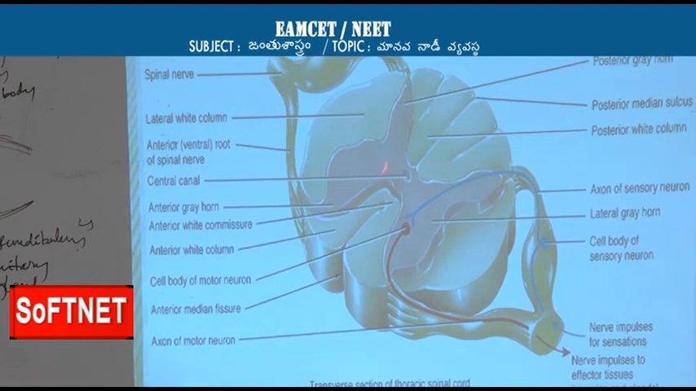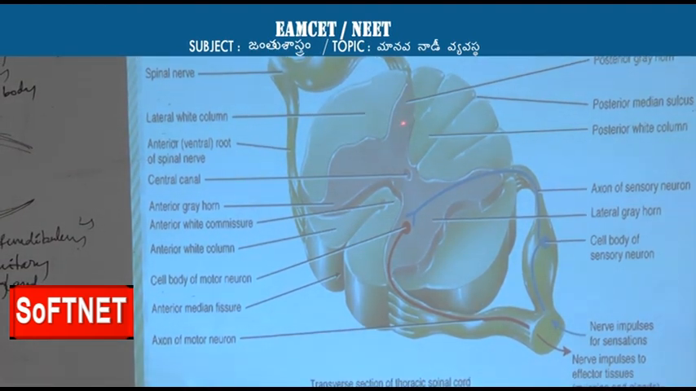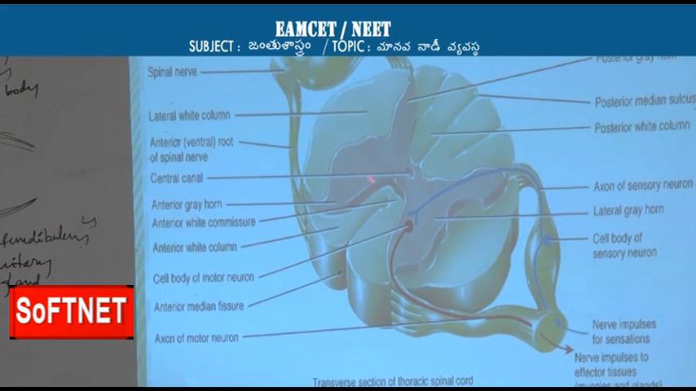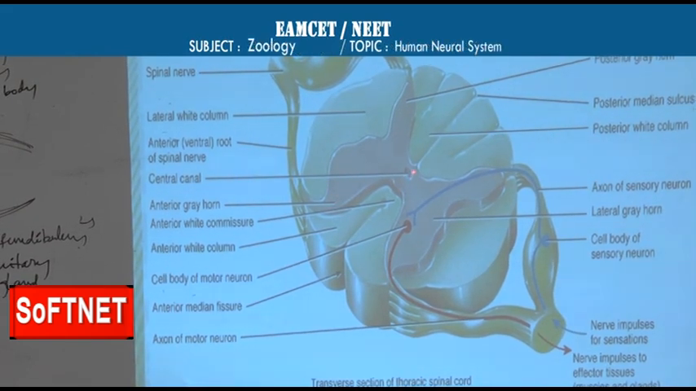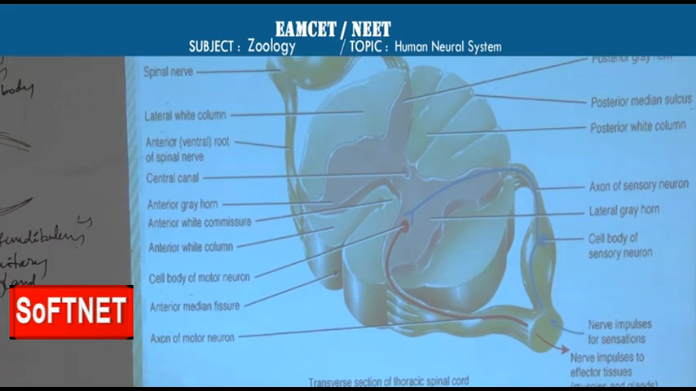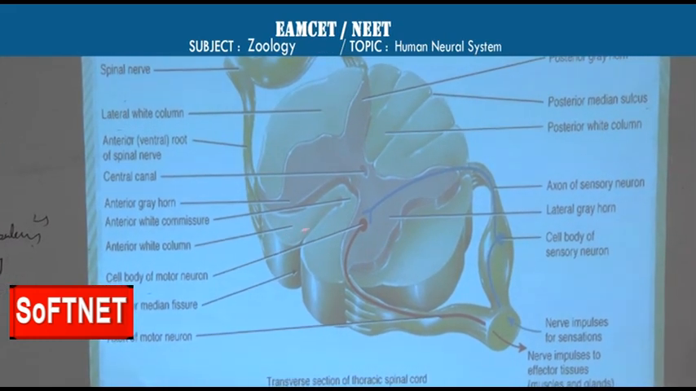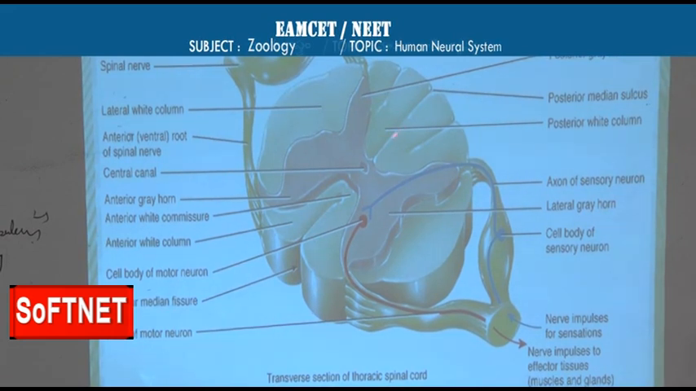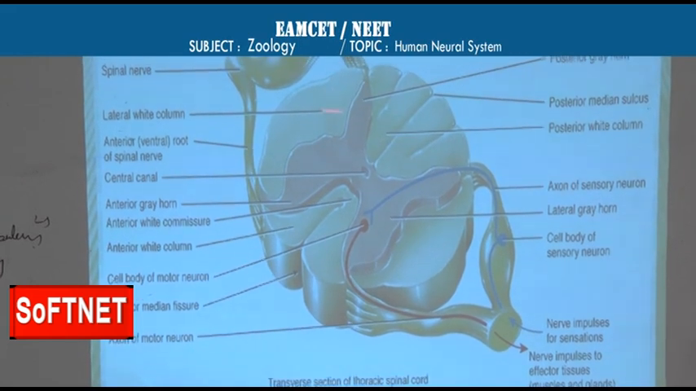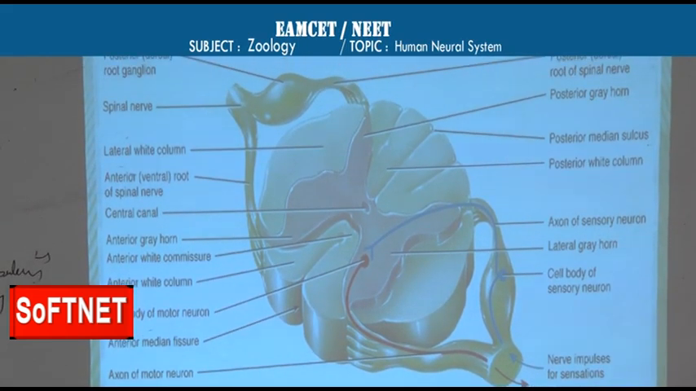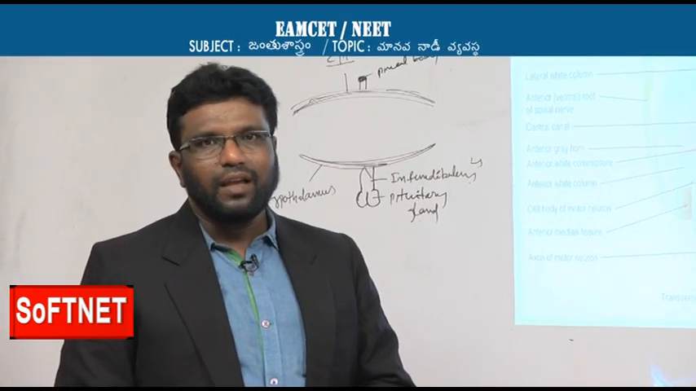And here the four horns, this one and this one and this one, and this is central canal, and this is anterior column and this is posterior column, and here cell body, which is actually sensory, and here motor neuron is there. Both are joined together to form a mixed neuron, and this is about the cross section of total spinal cord.